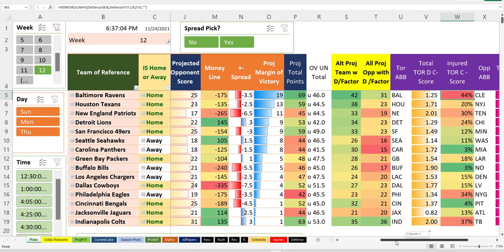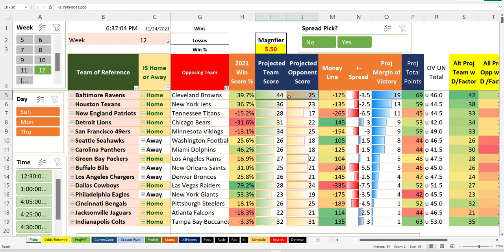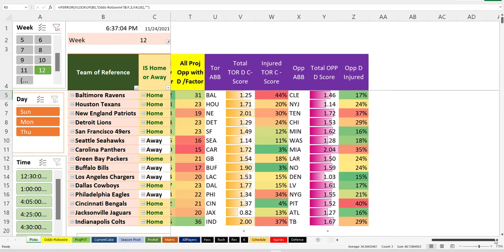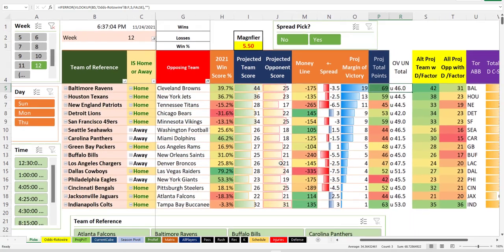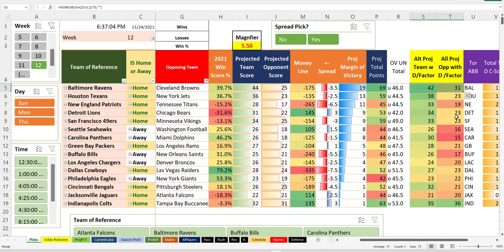Alternate score becomes 42-31. So it predicts a tremendous amount of points because of Baltimore's defense and potential offense. So that is just miles above the over-under of 46. I mean, that is 23 points higher. And the alternate score, see what the alternate score total is? Hold on, sorry. I did a little Zoom thing. Let's try this. Alternate score is 73 points. I mean, minus 175 is playable, but you have an injured Baltimore defense, so that's why it's trouble covering the 3.5. Baltimore to win is your round robin pick, and the over 46 on an over-under round robin.